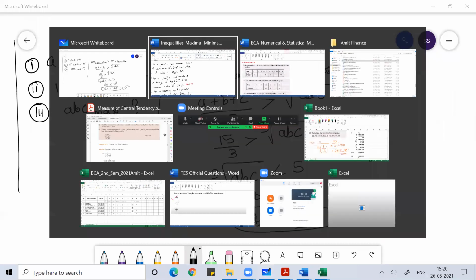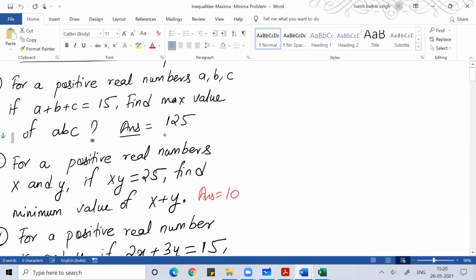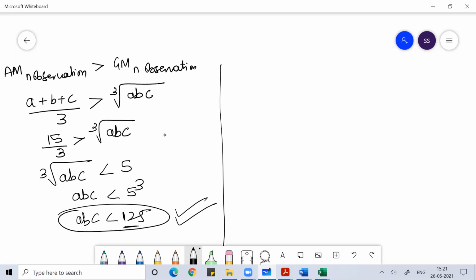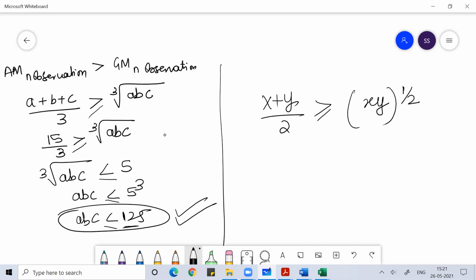Very simple. Similarly, for positive real values x and y, if xy is 25, find the minimum value of x plus y. The same way, x plus y by 2, the arithmetic mean of x and y, will be greater than or equal to the geometric mean of x and y, the square root of xy.